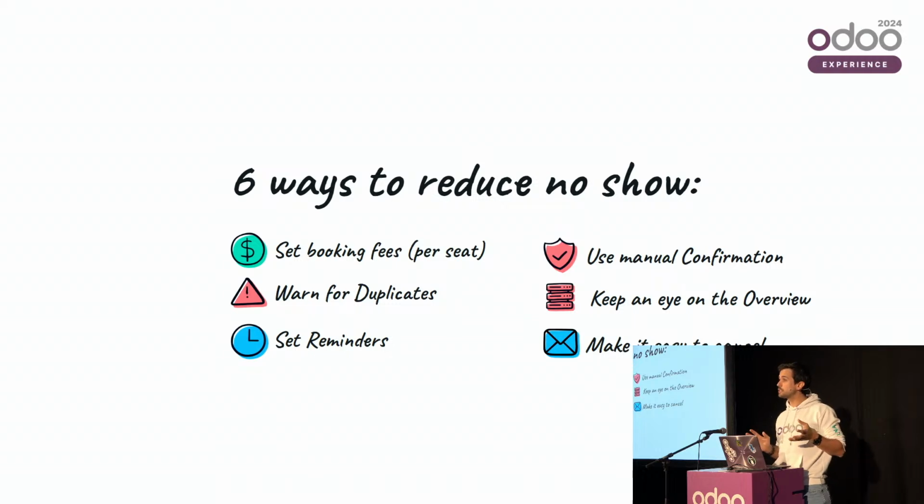We saw different features that will help you to reduce the no-shows. A lot of this is new: the Gantt views, the different reminders, the duplicates, the booking fees per seat, etc. But we also have a lot of other features that we didn't have time to cover.